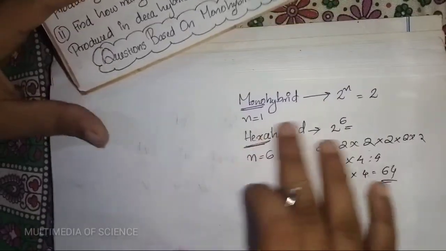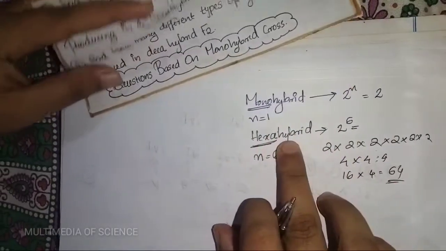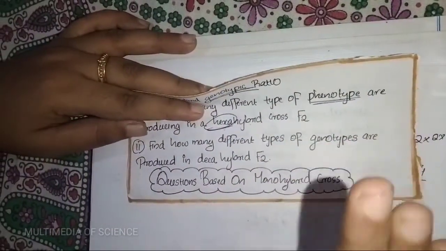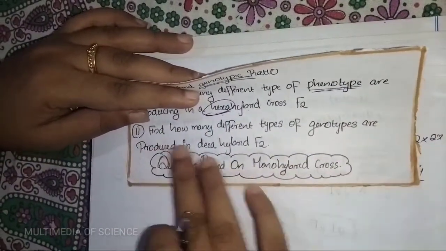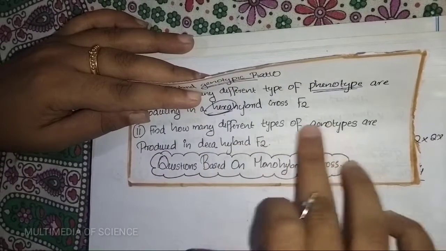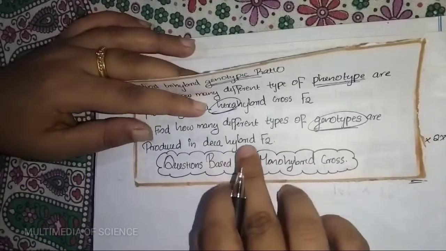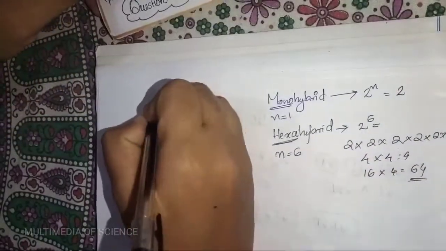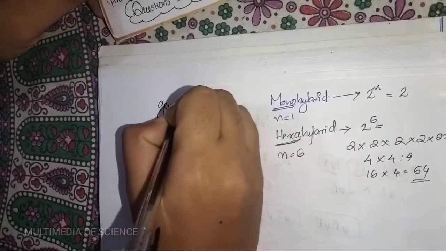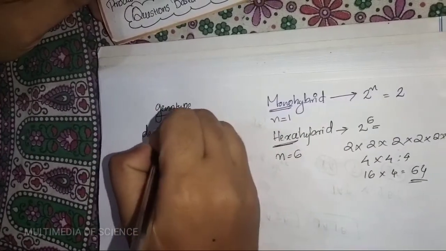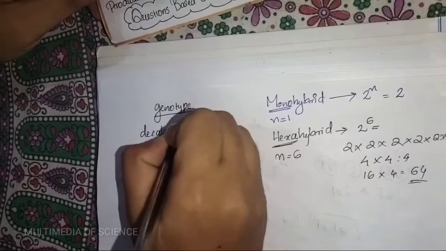How many different types of phenotype are possible for this hexahybrid? The last and final question is, find how many different types of genotype are produced in the decahybrid. What is the general formula?